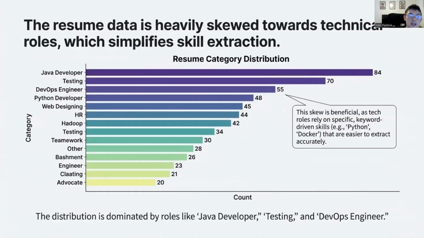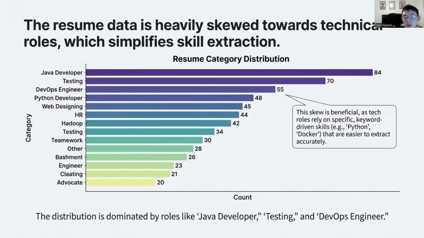So let's look at the distribution of our users. We can see that there is a heavy skew towards technical roles like Java developers, testing, DevOps, Python developers, web design. So while class imbalance is usually a problem in machine learning, in this specific project, it's actually helpful because technical roles are extremely keyword driven. For example, if you're a Java developer, you almost certainly have the word Java in your resume.